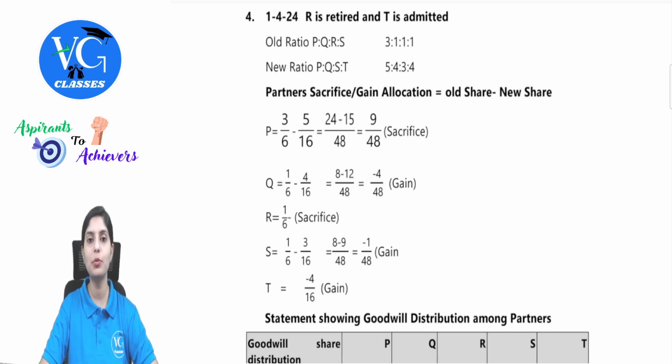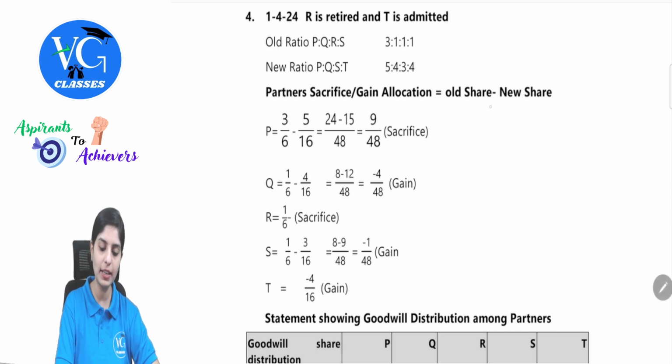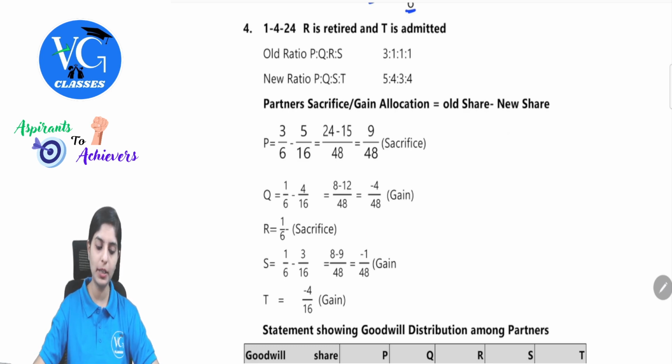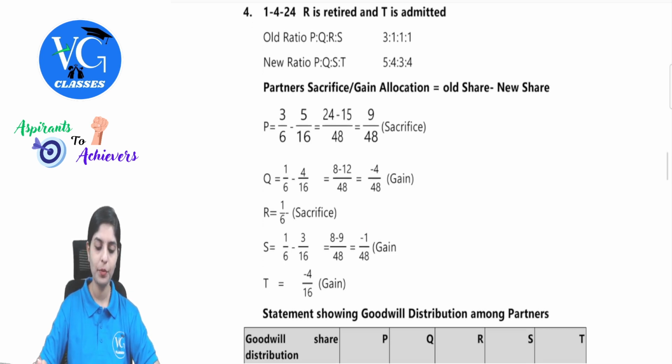If I have to take LCM between 6 and 16, we get 48. How are we getting that? 6 and 16, if I take the common value, 2 threes are 6, 2 eights are 16. So then 8 threes are 24, 24 twos are 48. That is how we are getting 48. So 48 is the denominator. 3 by 6 into 48, that will be 24, and 5 by 16 into 48, that will be 15. So 9 by 48. The value is positive, so we term it as sacrifice ratio or share.